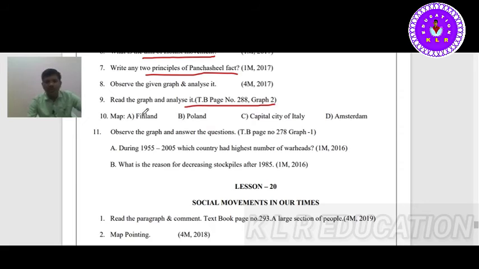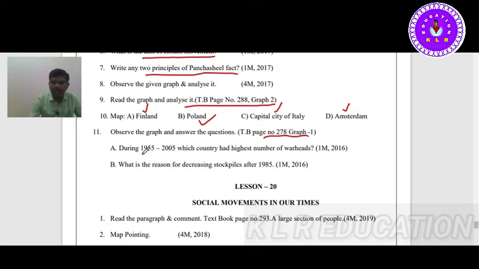Next here, Finland was given, Poland was given, capital city of Italy was given, and Amsterdam was given. Amsterdam, Netherlands capital city, Amsterdam. Next, one more graph is given, and our questions also given. It is page number 278. In page number 278, they have given one graph. That graph is given, and from that graph they asked questions.